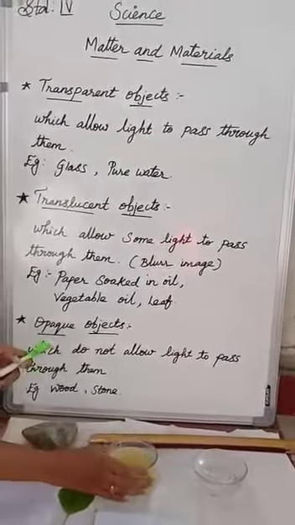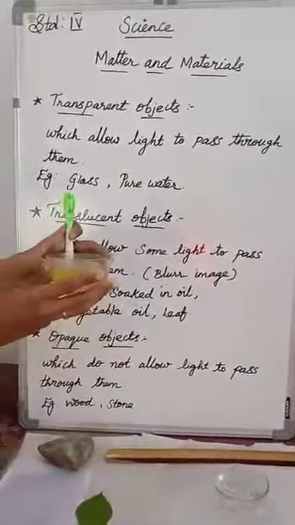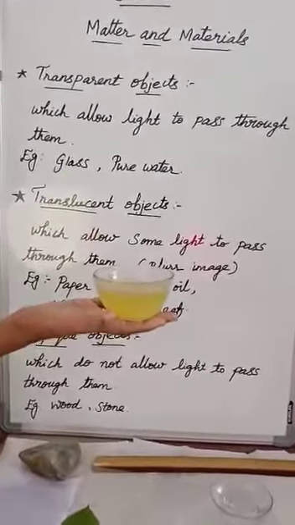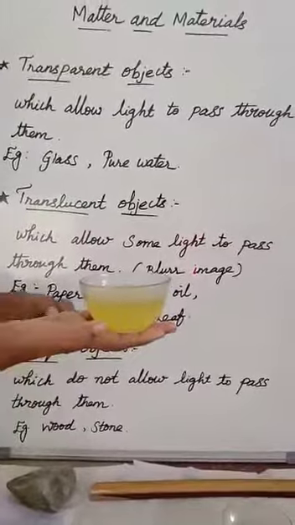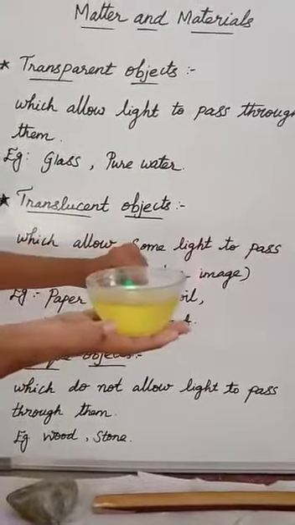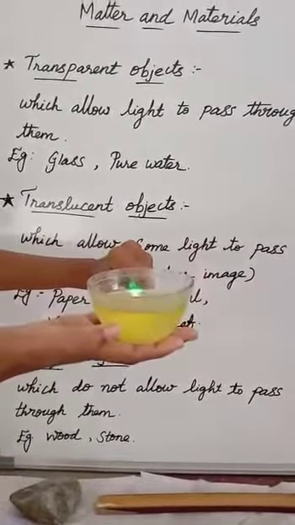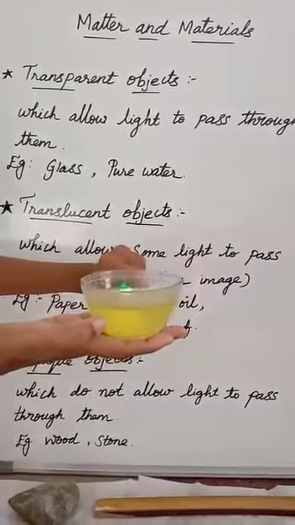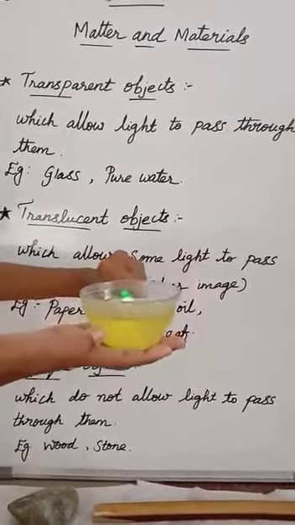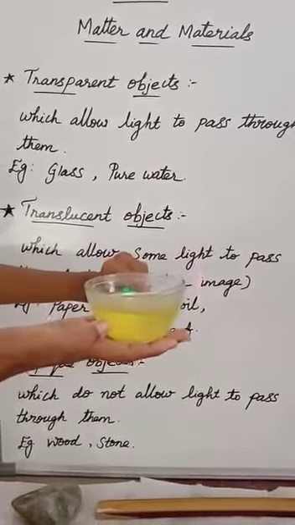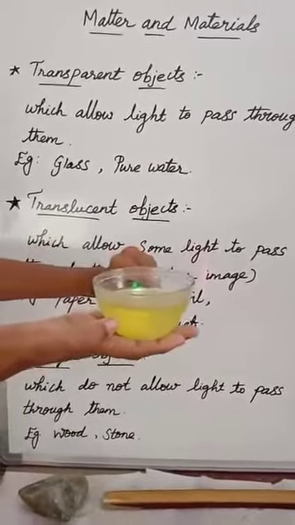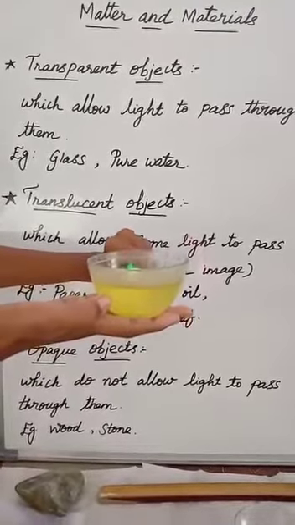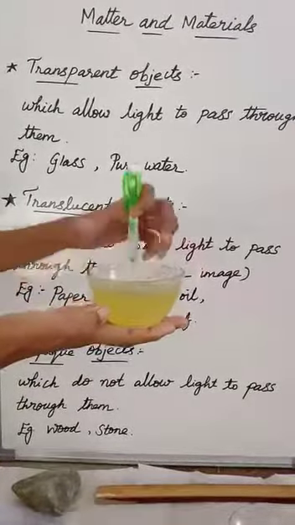I am going to take one bowl of oil. See students, this is vegetable oil. I am going to show it. Can you see? Yes, you can see the object, but it is a blurry image. This is one example of a translucent object, and another example is